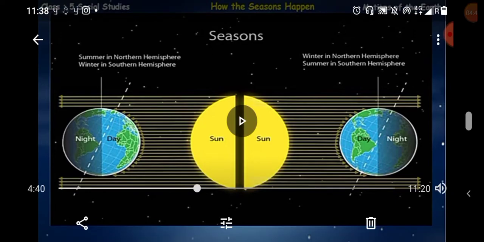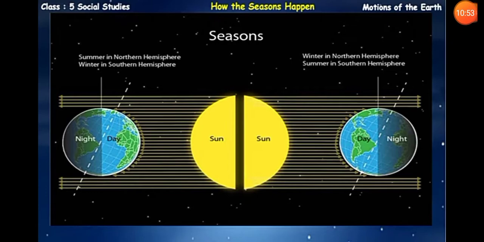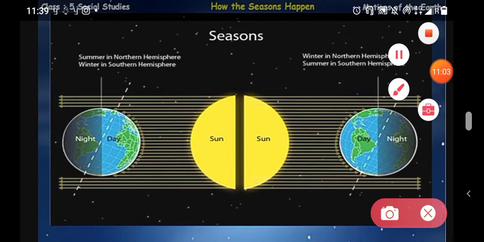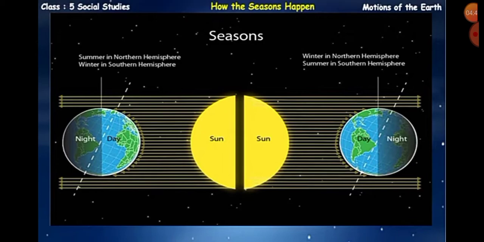Okay, so season is also one important part, and seasons are caused due to the revolution and the axial tilt of the earth. क्योंकि हमारी अर्थ थोड़ी सी टिल्ट है. You can see in this figure that our earth is a little bit tilted. वो थोड़ी सी झुकी हुई है. That's why और वो continuously move कर रही है around the sun and on its axis also. That's why the seasons change. Okay, summer, winter, spring and autumn are the 4 distinct seasons we experience on earth.